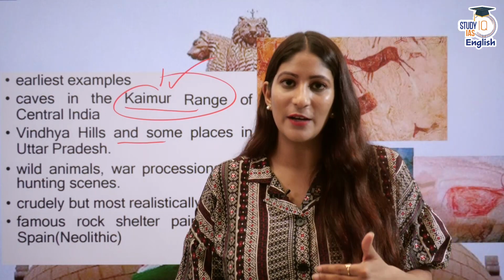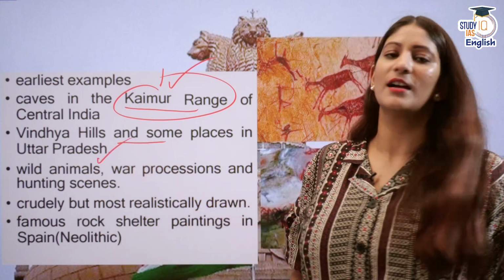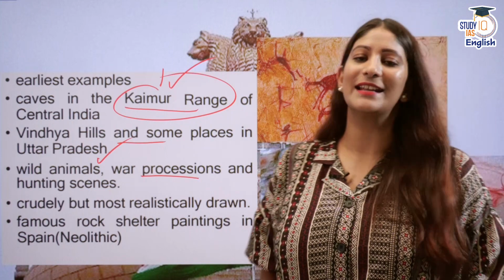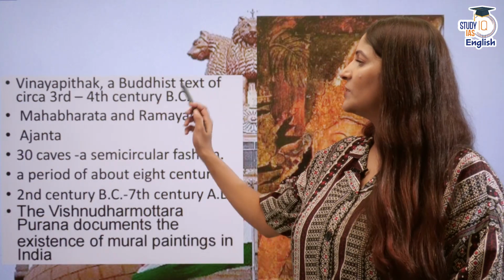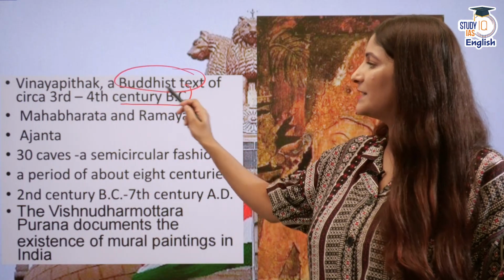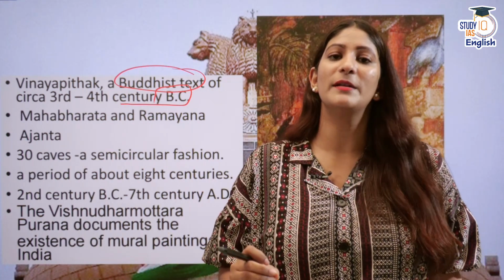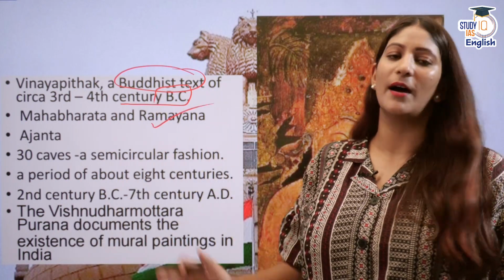So paintings have been with us since time immemorial, and as I told you, wild animals are one of the most important objects here. War processions and hunting scenes as well, very realistic in nature. Vinay Pitak, which is a Buddhist text of the 3rd to 4th century BC, talks about wall paintings at pleasure houses. There has also been mention of wall paintings in the Ramayana and Mahabharata.